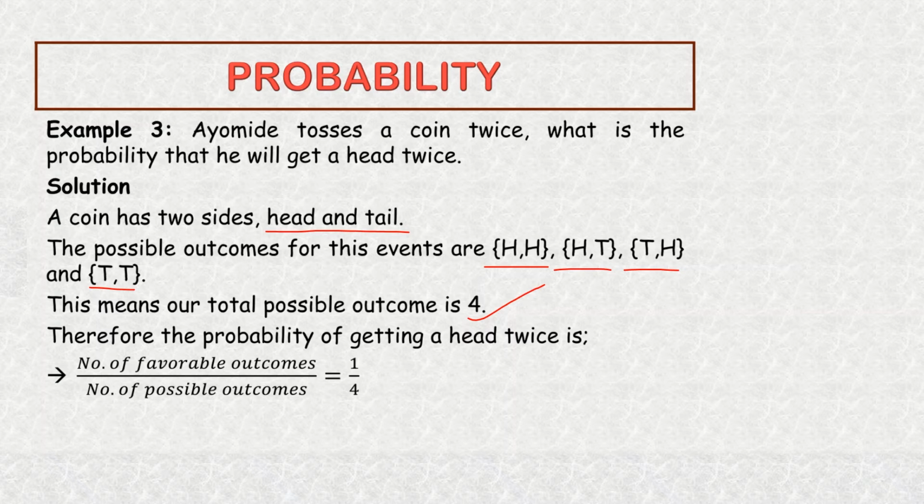So the probability of getting a head twice will be number of favorable outcomes over number of possible outcomes. The number of favorable outcomes will be 1 because you can see that head and head appears once. And number of possible outcomes is 4. So the probability of getting a head twice will be 1 over 4.